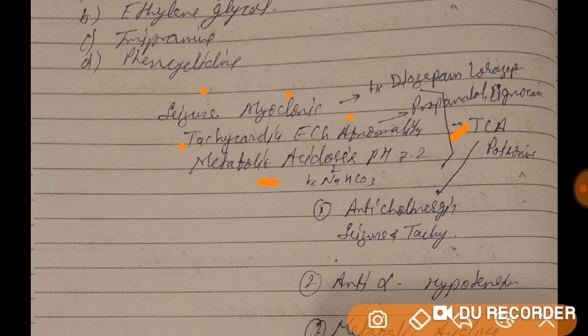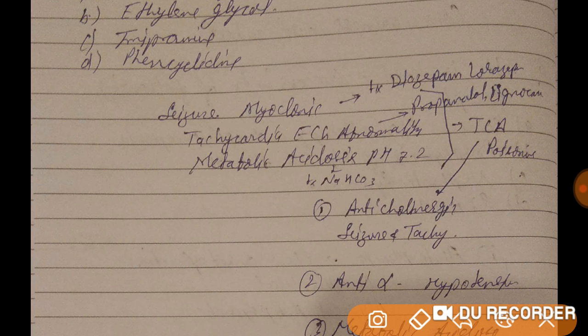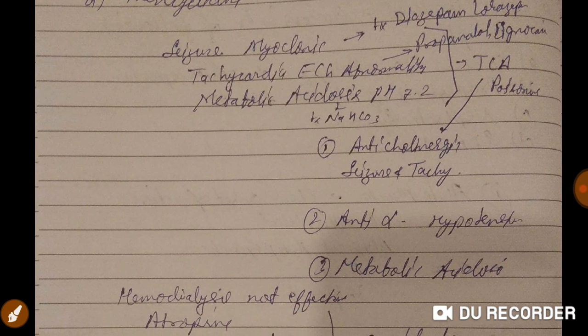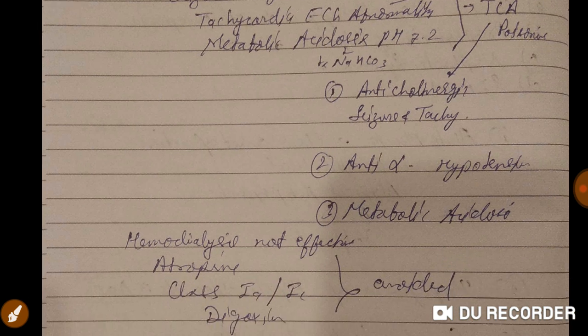Why? Because tricyclic antidepressants have an anticholinergic property, which produces seizures and tachycardia. They also have an alpha blocker property. It produces hypotension and metabolic acidosis. Hemodialysis is not effective. Atropine is not effective. Class 2 and class 1C antiarrhythmics are not effective.